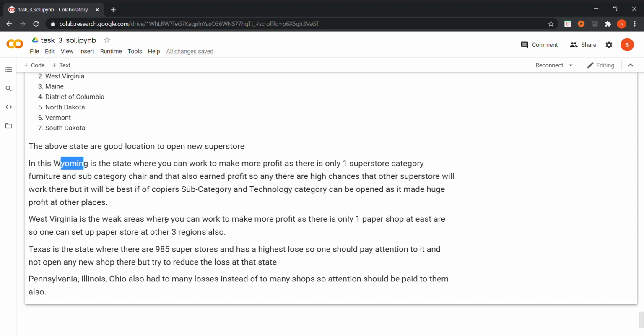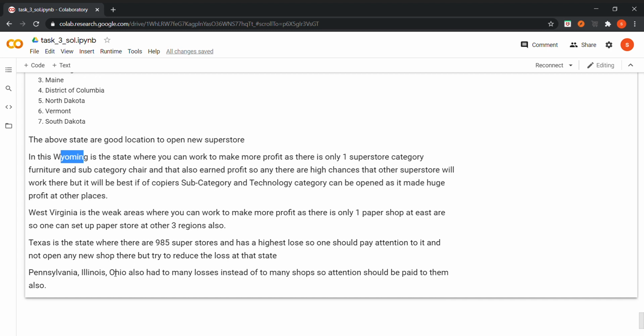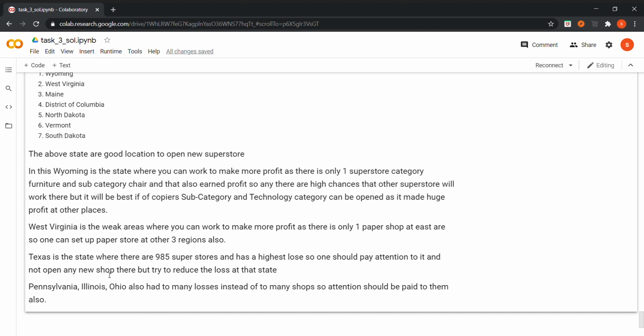And in Texas, Ohio, Pennsylvania, and these other states, the number of shops should be reduced as they have gone into loss. But there are many shops, so the number of shops should be reduced, and it should be checked why they are going into loss.